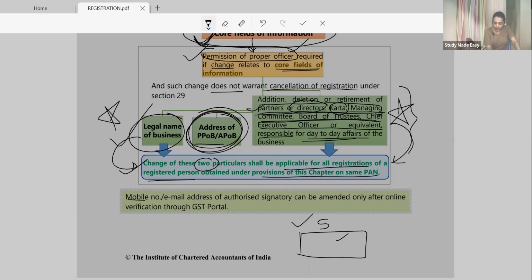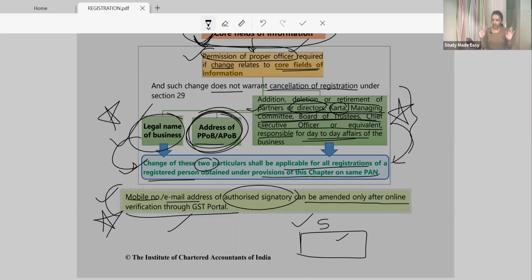Now, mobile number, email, address can be amended only after online verification. Are you getting? This is a non-core field. Mobile number change, email address of the authorized signatory. Authorized signatory is this person, key members. So if you want to change the authorized signatory's email address or mobile number, they will simply send you an OTP, and then the amendment will be done easily. Understood?